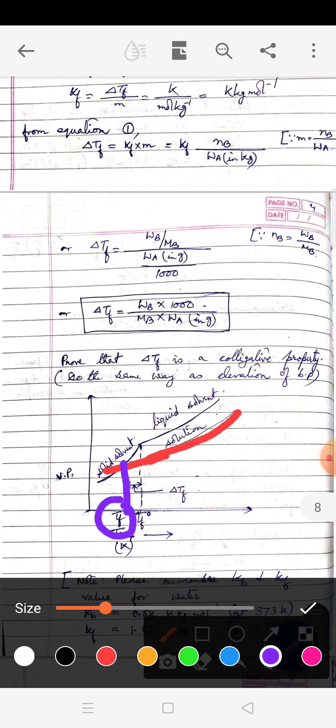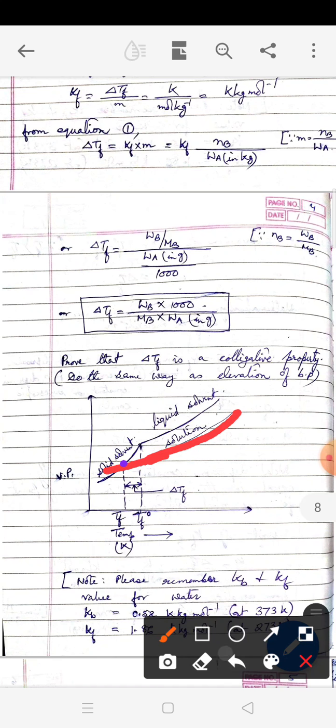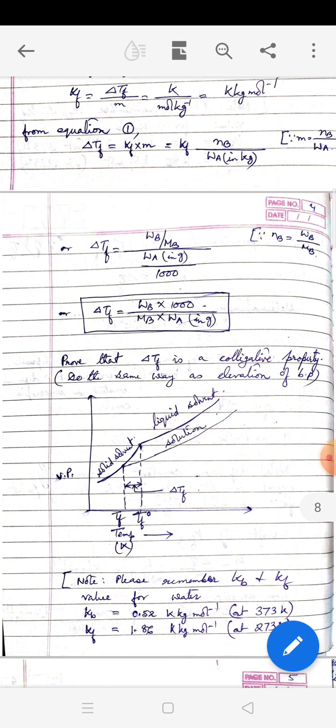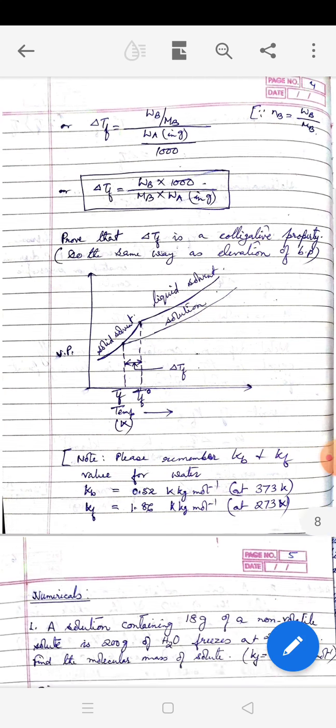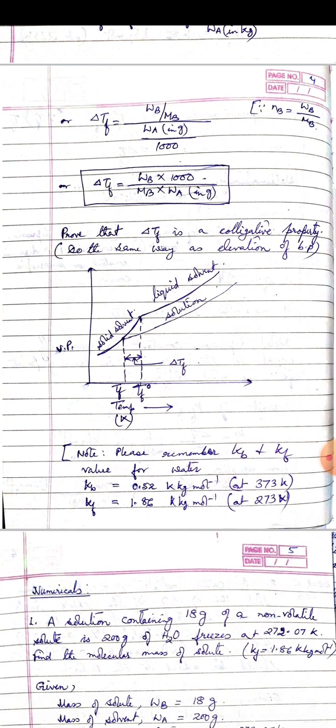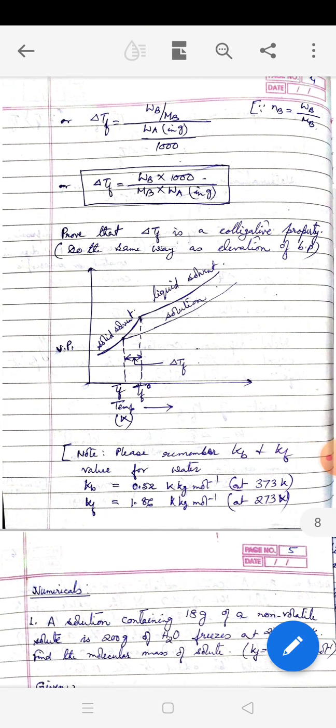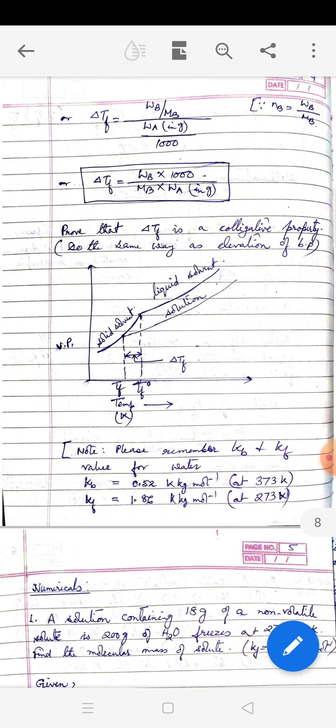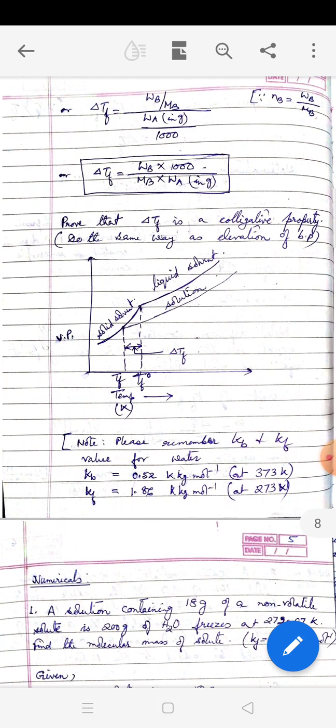So this is called TF. So this difference is called delta TF. And you can see TF naught is higher than TF. Now, as I mentioned earlier also, the Kb and Kf value for water you try to remember. Kb value for water is 0.52 Kelvin kg per mole at boiling point of water, that is 373 Kelvin. Kf value for water is 1.86 Kelvin kg per mole at 273 Kelvin, because 273 is the freezing point of water. So I hope this concept is clear.